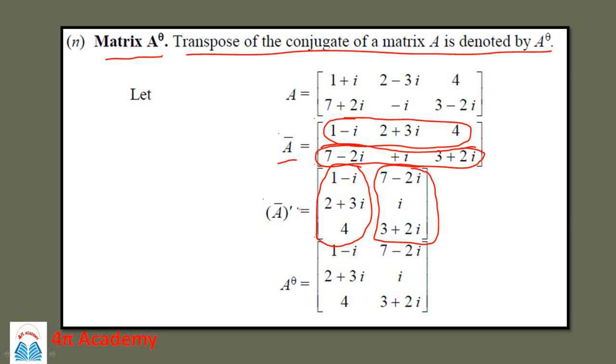So we get the transpose of this conjugate matrix, and that can be written as A bar raised to T, or it can be written as A bar raised to dash, and that is nothing but the transpose conjugate of the matrix. So the transpose conjugate for this symbol is written as A raised to theta. So this is the meaning of transpose conjugate.